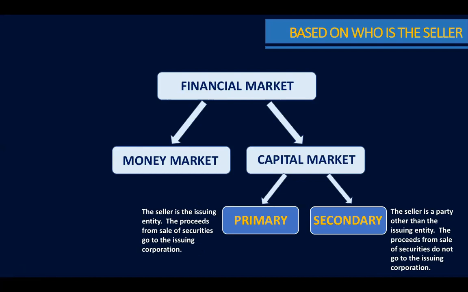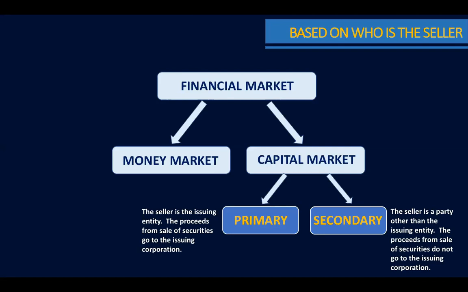An example is during an IPO, or initial public offering, the first time that a company issues its shares of stocks to the public. The proceeds from the sale of securities will definitely go to the issuing corporation. For example, Pure Gold issues shares of stocks through an IPO. That means the proceeds from the sale of the securities will go directly to Pure Gold. Okay, that's the primary market. Whereas in a secondary market, the seller is a party other than the issuing entity.